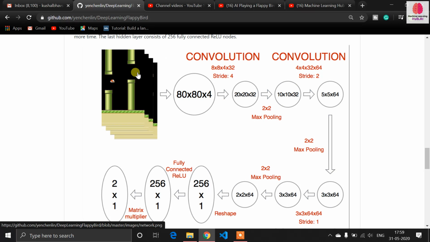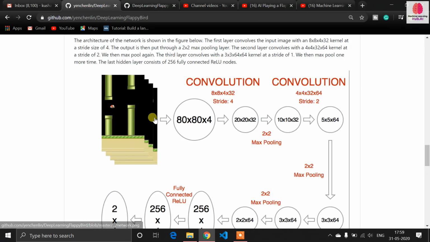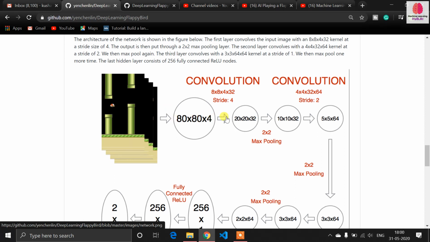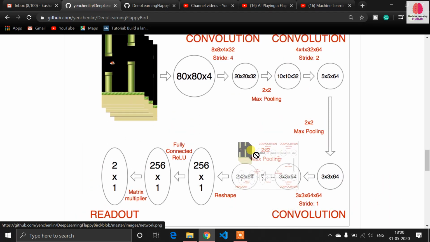You can see here the convolutional layer. In the normal game, we have a different background, but here there is a black background for some reason. It will actually get the pixel values and feed them to the neural network. According to the neural network, it will guess the result.